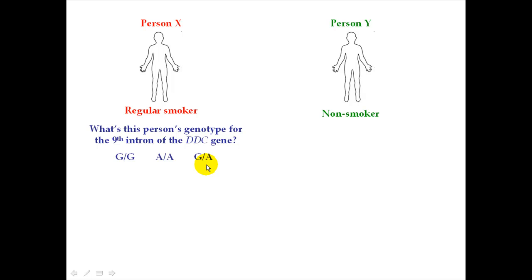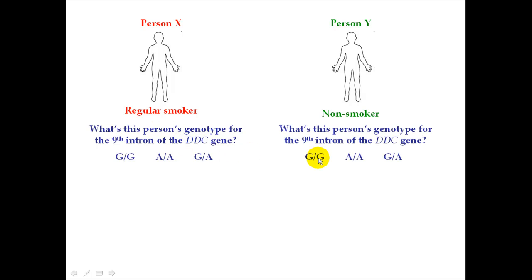It's also possible for someone to be heterozygous for that region. That means that from one parent he inherited the G version of intron number 9, and from the other parent he inherited the A version. This is the case for anyone, so these are the three possible genotypes that someone could have for the 9th intron of the Ddc gene, for both smokers and non-smokers.